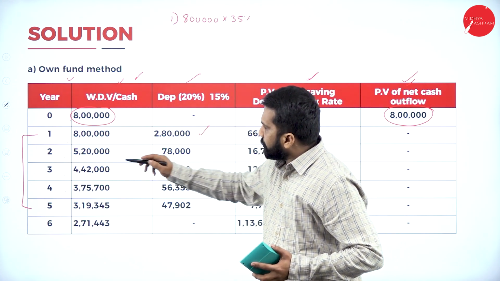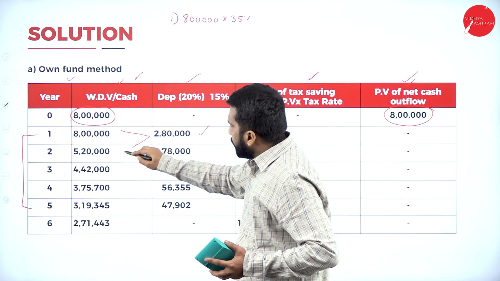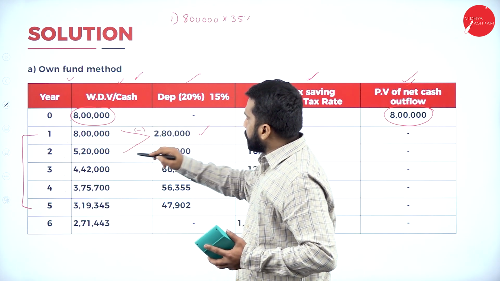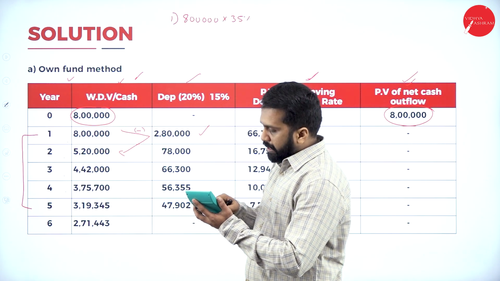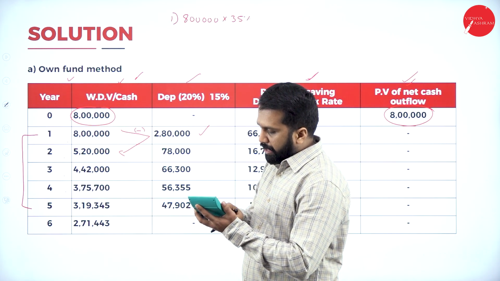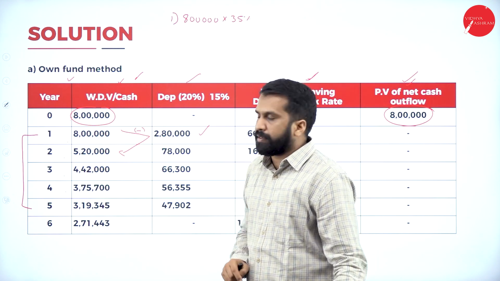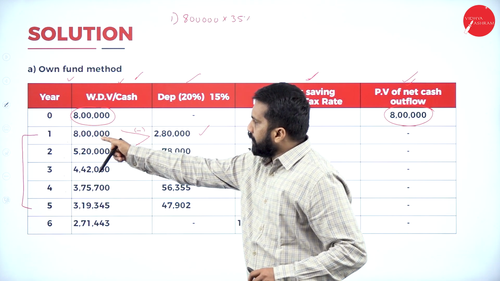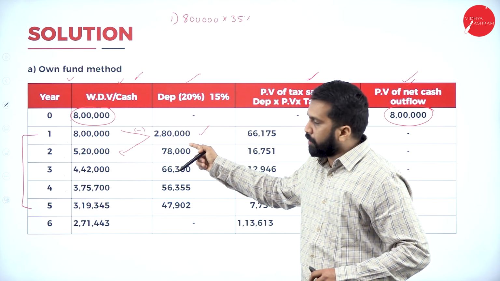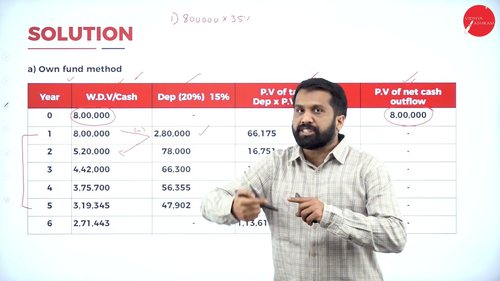How do you write this one? This minus this. 8 lakh minus 2,80,000. I got 5,20,000. So from your WDV, you minus your depreciation, you will get WDV for next year.